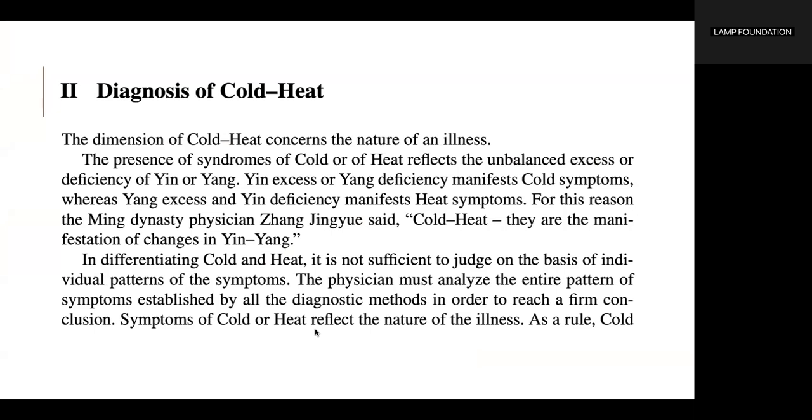For this reason, the Ming Dynasty physician Zhang Qingyue said, cold-heat are the manifestation of changes in yin-yang. In differentiating cold and heat, it is not sufficient to judge on the basis of individual patterns of symptoms. The physician must analyze the entire pattern of symptoms established by all the diagnostic methods in order to reach a firm conclusion. Symptoms of cold or heat reflect the nature of the illness.